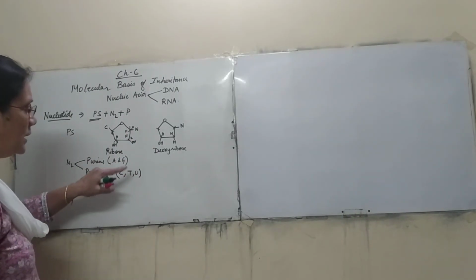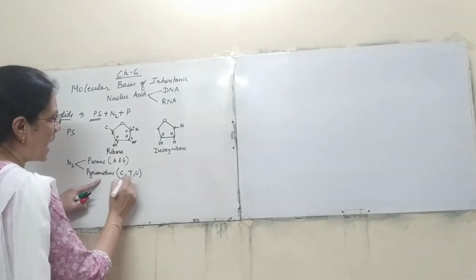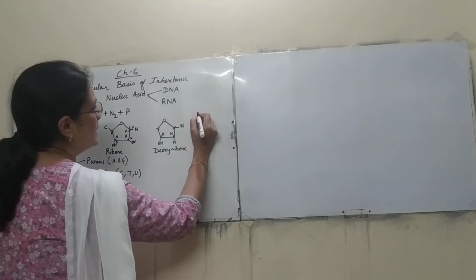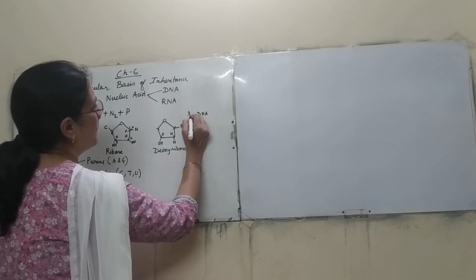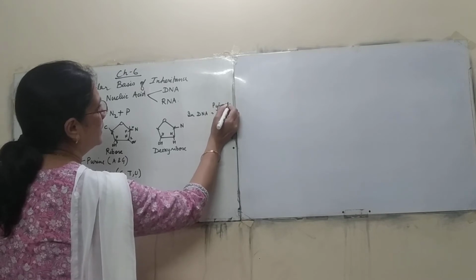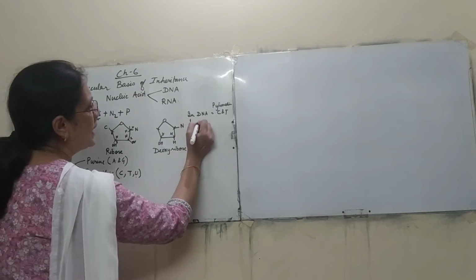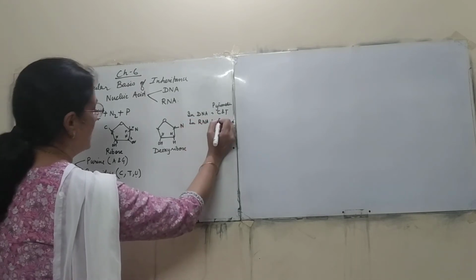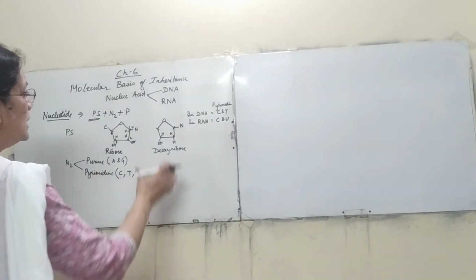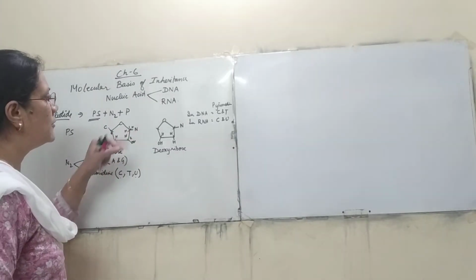In the RNA, the pyrimidines which are present are cytosine and uracil. So remember this: in DNA the pyrimidines are cytosine and thymine. In RNA, the pyrimidines are cytosine and uracil.